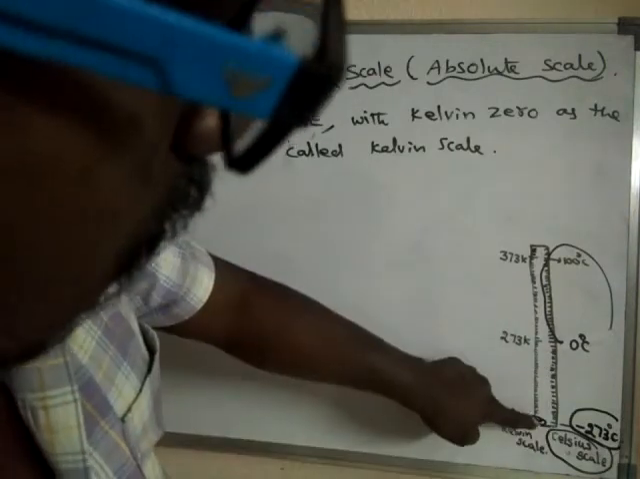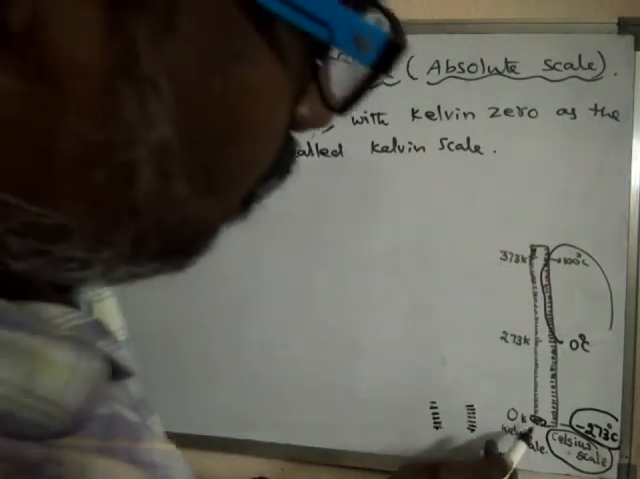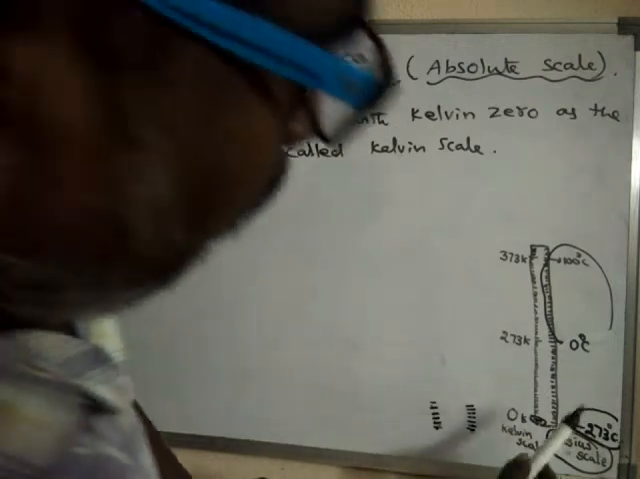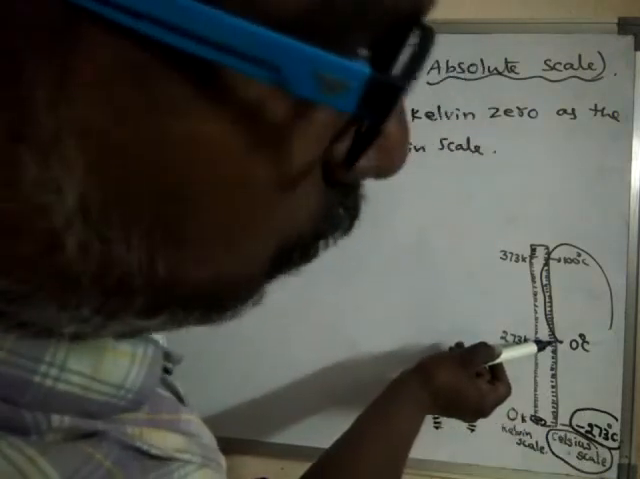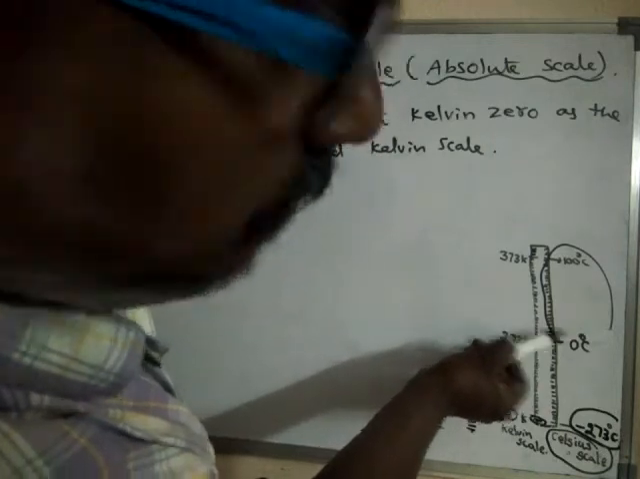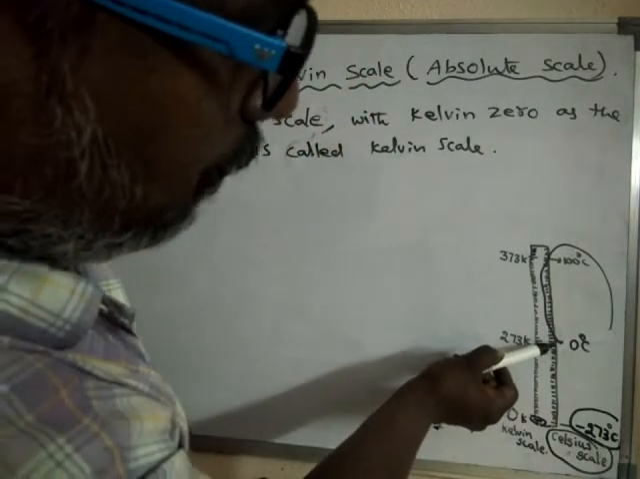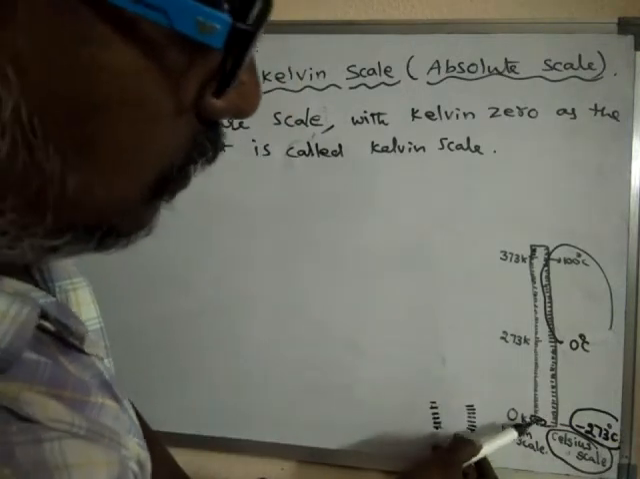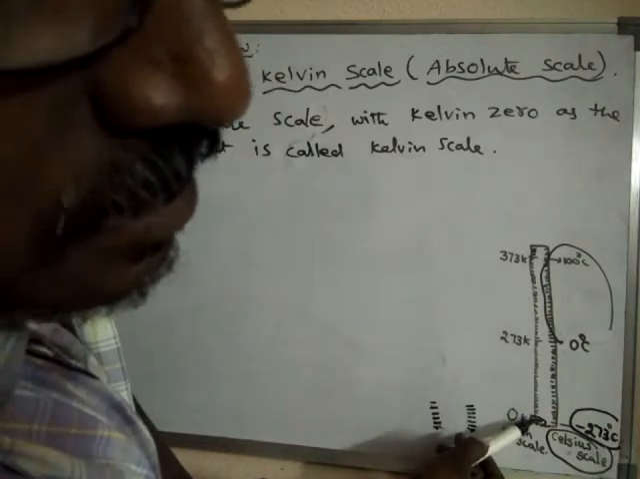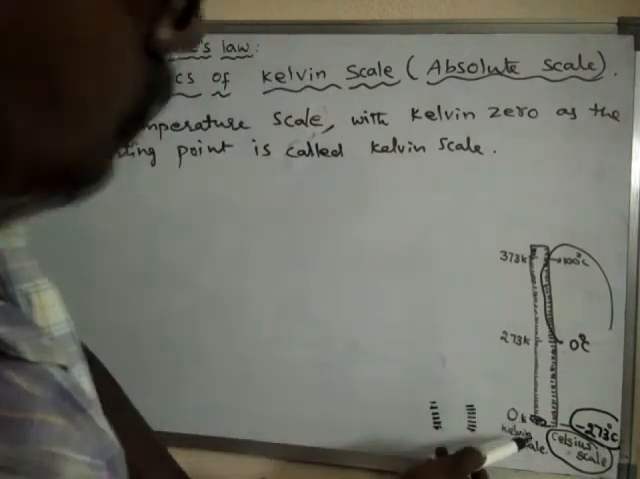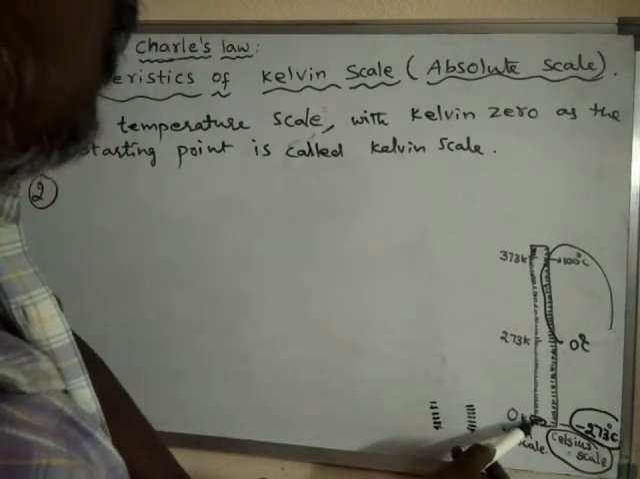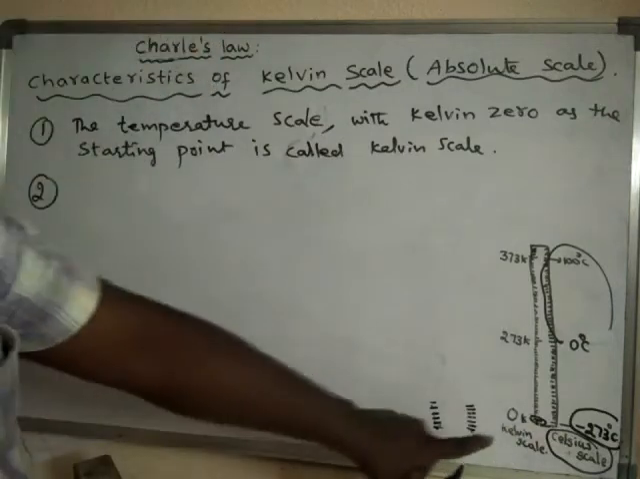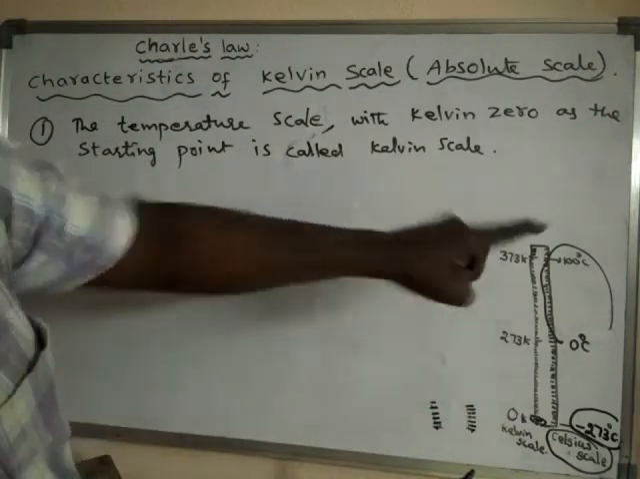But on Kelvin scale all values are positive values because 0 will start at the end. 0 is the lowest limit. But on Celsius scale, 0 is not the lowest limit. So 0 is somewhere in the middle, and below 0 there are some negative values also on Celsius scale. But on Kelvin scale, 0 is the last limit. So the scale with 0 Kelvin as the starting point is said to be Kelvin scale. That means in Kelvin scale all the values are what? Positive values.